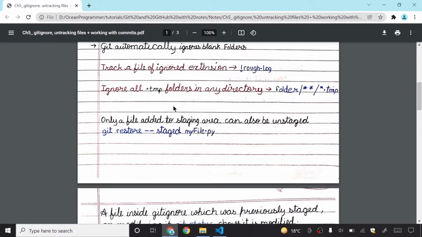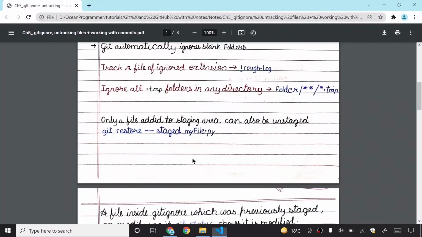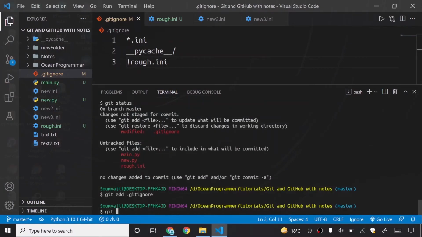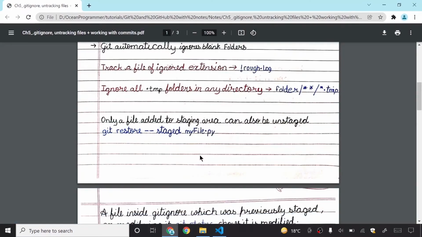A file added to the staging area can also be unstaged. If I write git status, you can see that these are the files. If I say git add .gitignore, to add this to my staging area, you know that this one gets added, and git status says changes to be committed, because it is now present in my staging area.